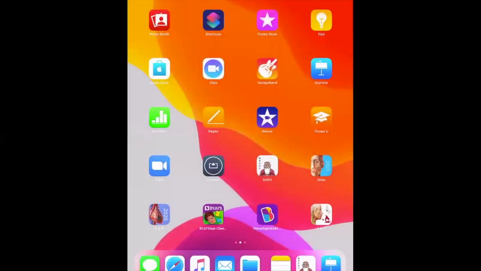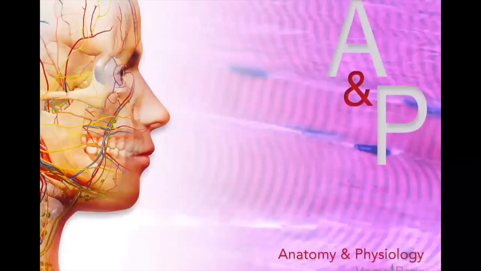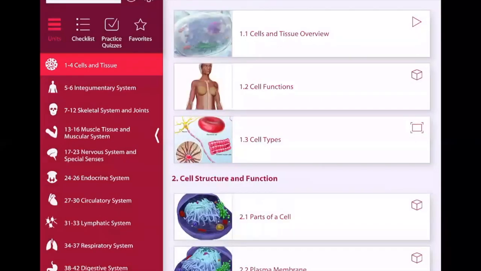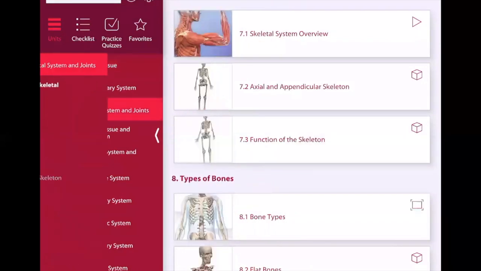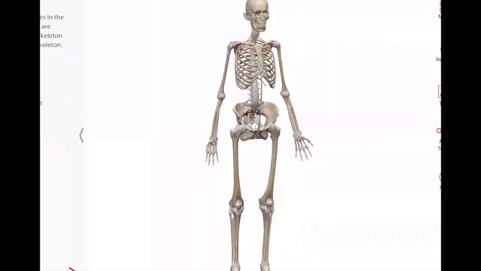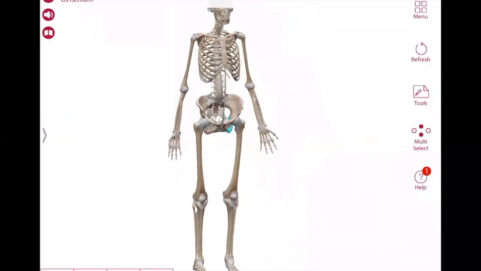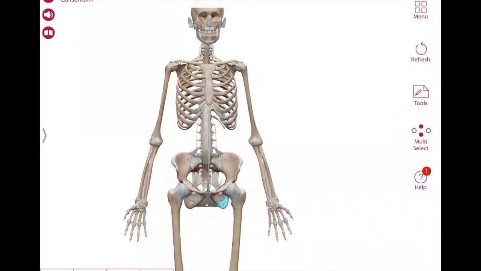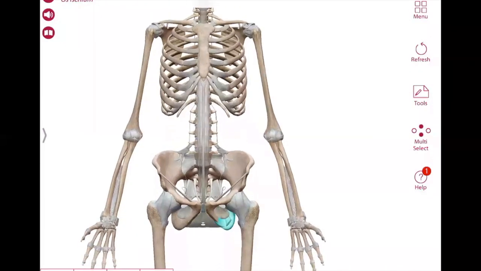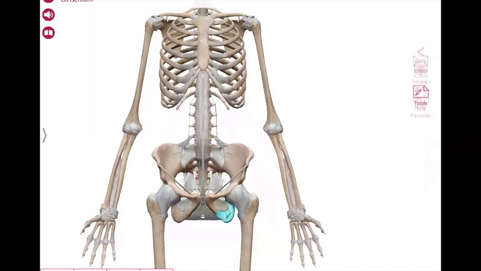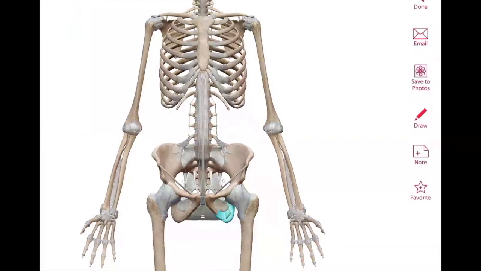So look at this image. We can see in this image, this is the chest bone. The name of this bone is the sternum.